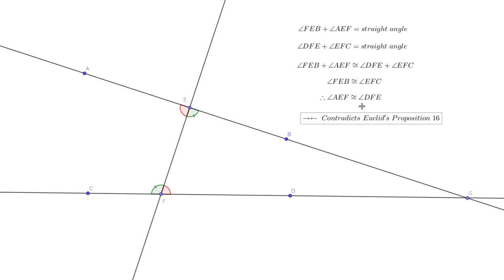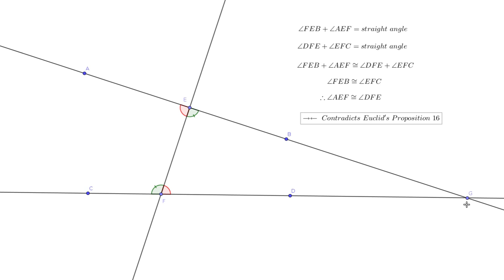We just proved that those two things are congruent. So something went wrong. And the thing that went wrong was the fact that we assumed out here we had this point G showing up. So we assumed that we actually had an intersection point, and that leads to something that contradicts a proposition that we already know is true. So this point G out here, we thought it could exist. It leads to a contradiction, and so that point G really can't exist.